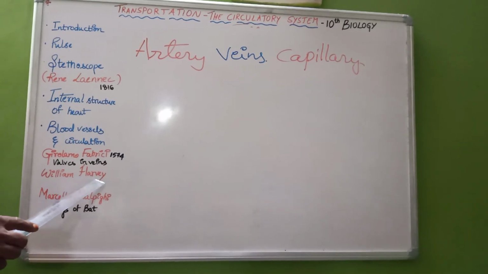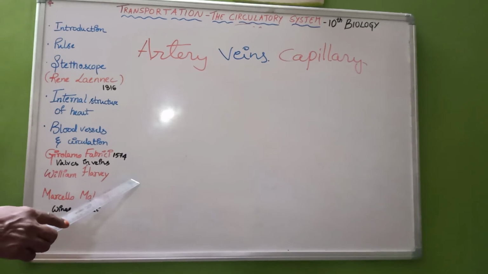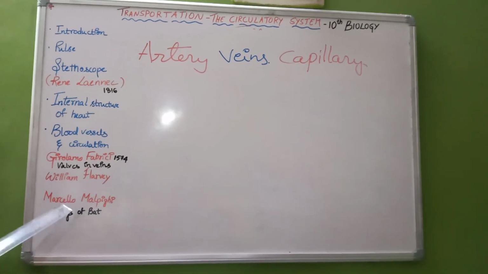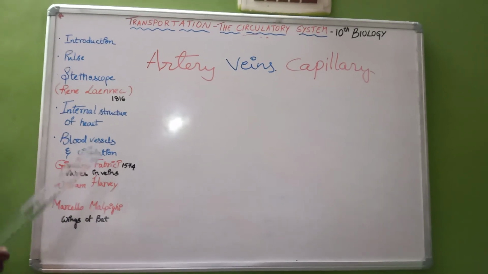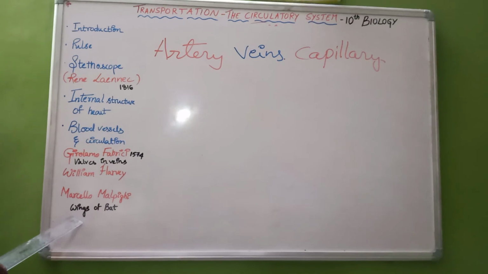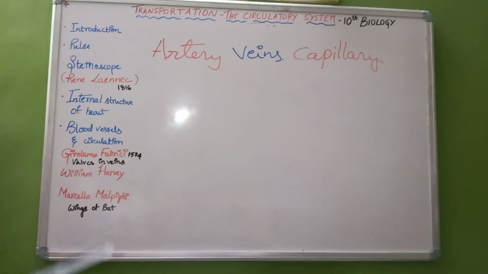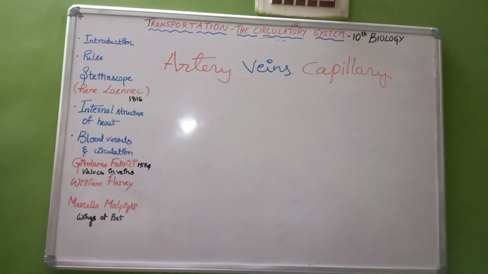William Harvey is a scientist who discovered the blood circulation in the human body. Next, Marcello Malpighi observed very fine hair-like blood vessels found in the wings of the bat. Now, let us know about arteries.